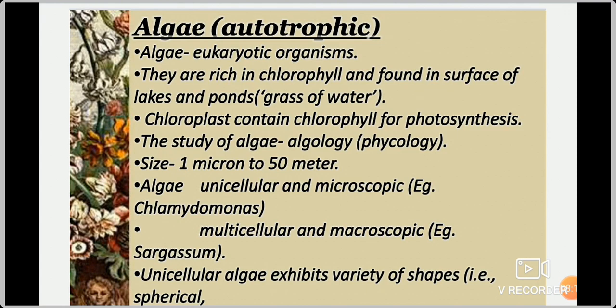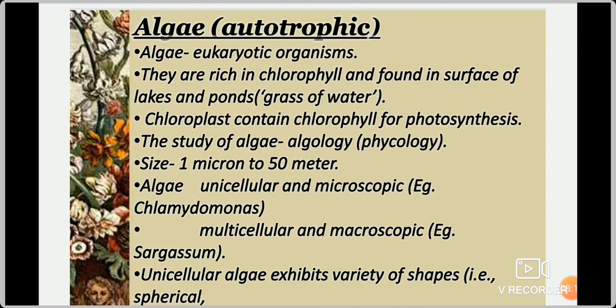Chlamydomonas. Then the example for multicellular, that is macroscopic algae, is Sargassum. Sargassum means it is like a grass. So this type of algae we are able to see.